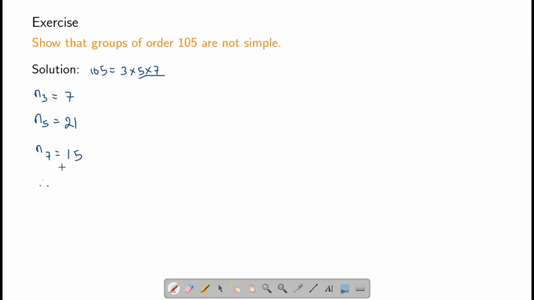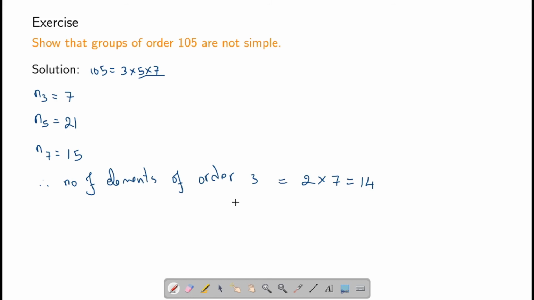Therefore, we see that the number of elements of order 3 should be 2 for each 3 Sylow subgroup, because each 3 Sylow subgroup has 2 elements of order 3. No 2 3 Sylow subgroups can intersect, because the order of the 3 Sylow subgroups is 3 only. Therefore, the number of elements of order 3 will be 2 times 7, which is 14.